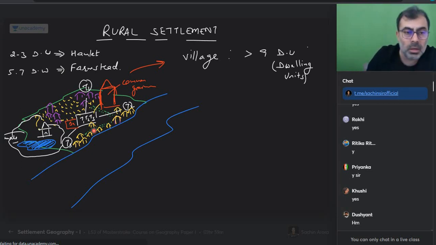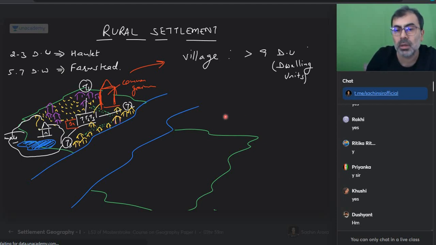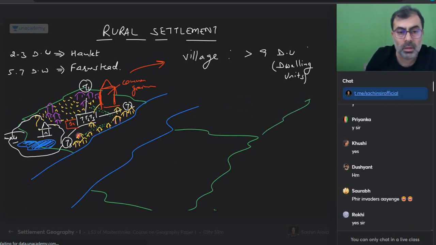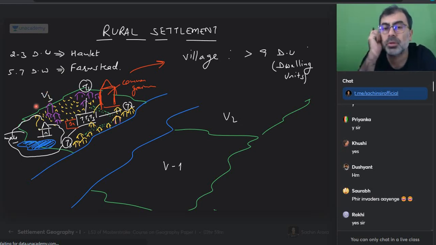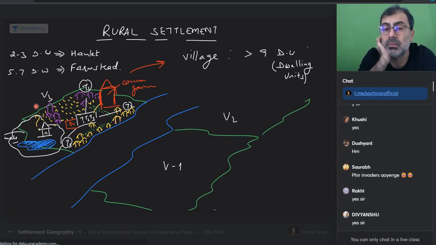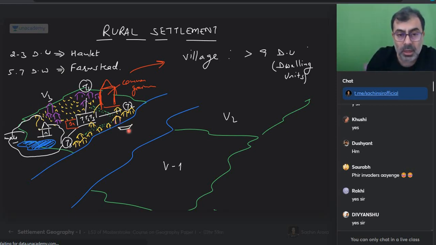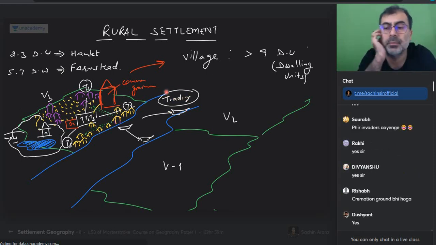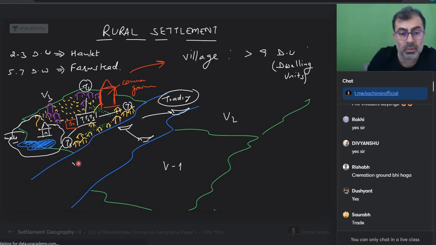True. Is it only here? Well, another area is possible. Here is another village. Village 1, village 2, village 3. True or not? Now I'm saying we realize that villages have some specialization also. So some people were able to take the boat and reach here. Possible? What is this? Trading happening. There is a community which is trading also.